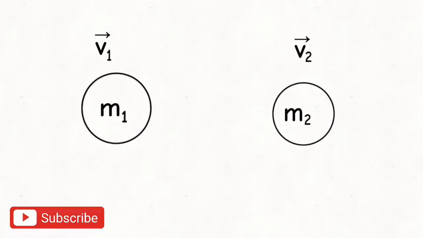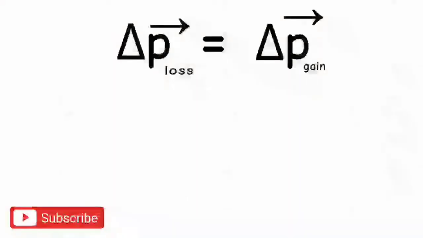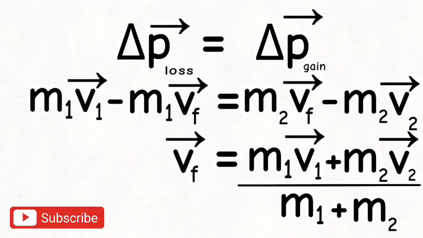Now a similar argument to what we have seen in the previous example applies. In this case, the momentum of the first body will be lost and the second body will get momentum from the first body. Therefore, the momentum lost by the first body should be equal to the momentum gained by the second body. And so we get the resultant velocity of the merged body as the weighted average of V1 and V2 with respect to weights M1 and M2.